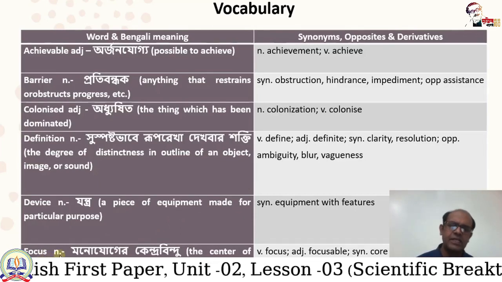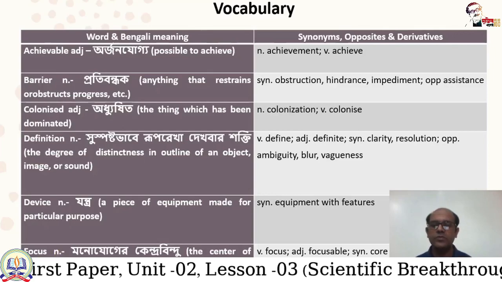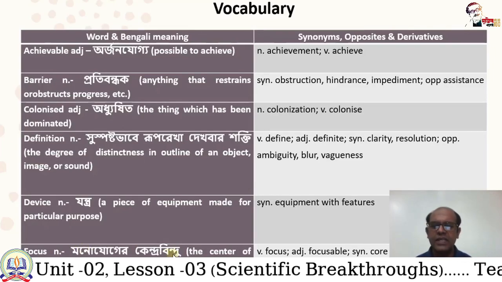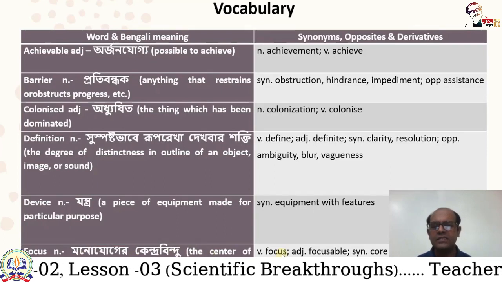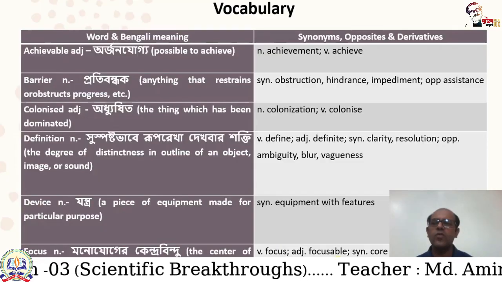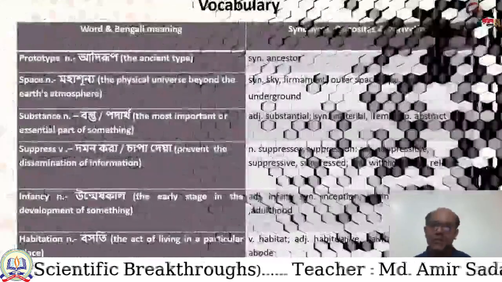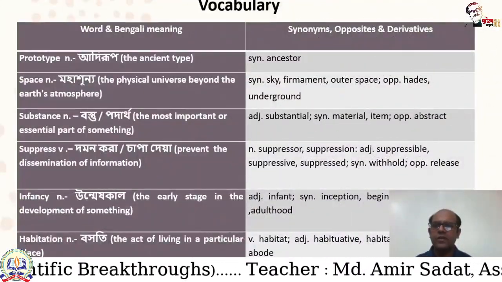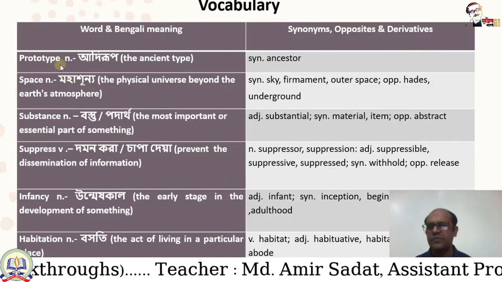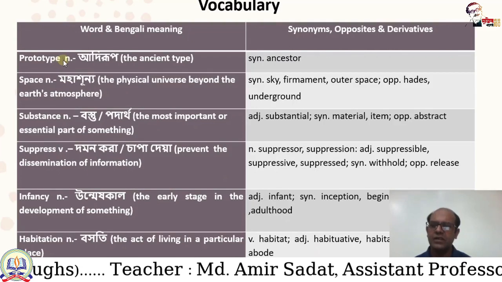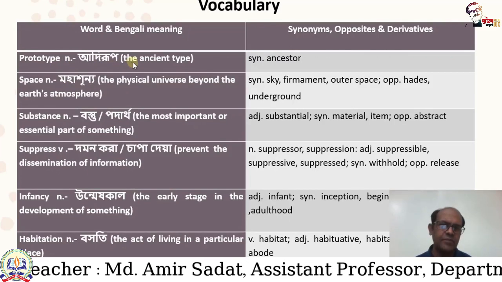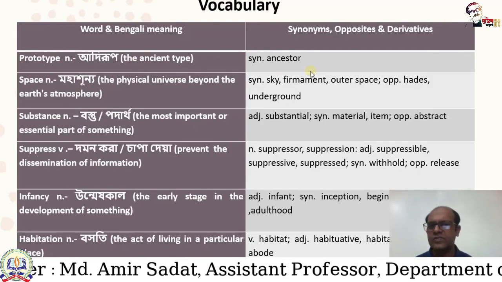Its Bengali meaning is monojoger kendro bindu, and the center of interest of activity is its English meaning, and its verb is focus, adjective is focusable, and synonym is core. There is some other vocabulary also. And prototype, here is the word prototype. Prototype is noun. Its Bengali meaning is adirup, that is the ancient type, and its synonym is ancestor.